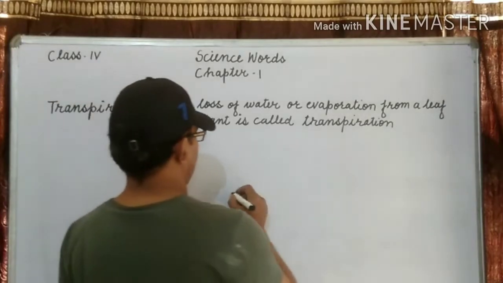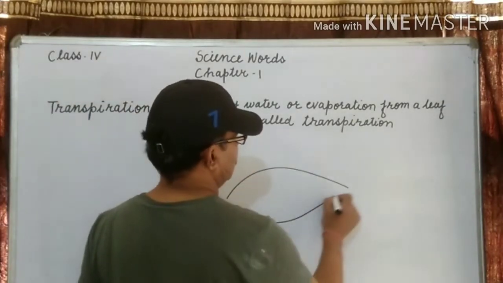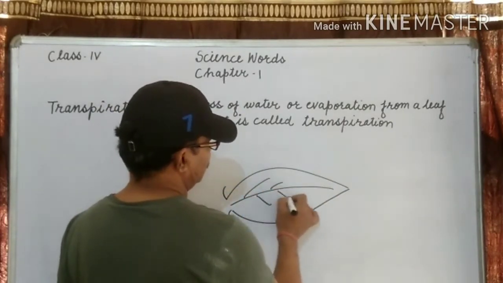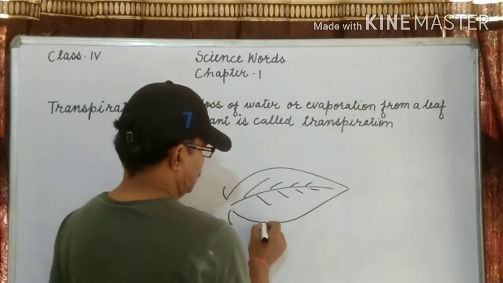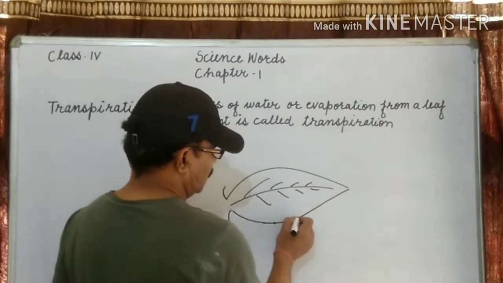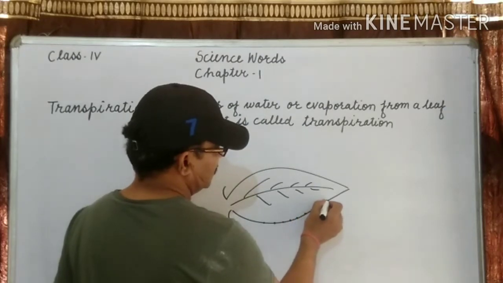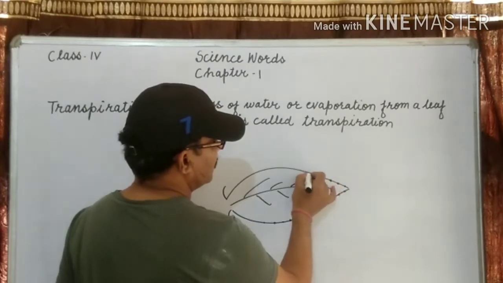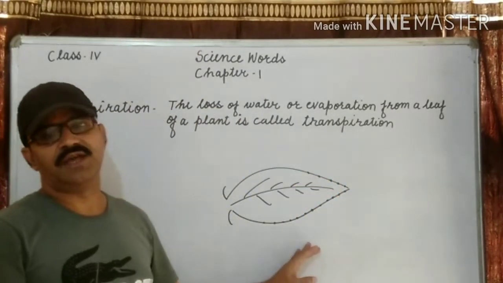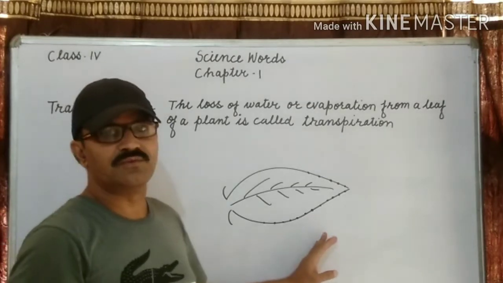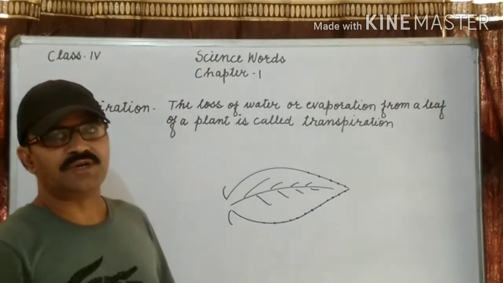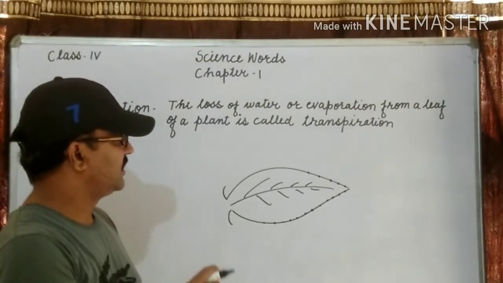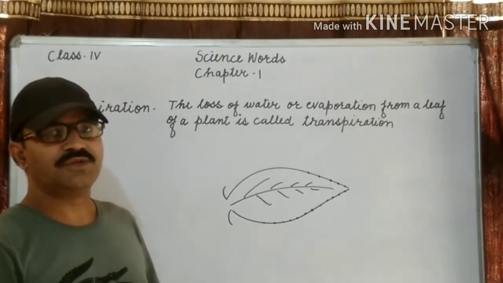How does transpiration take place? This is the leaf. On the lower surface of the leaves, some tiny holes are present. These tiny holes are called stomata. They are not visible with our naked eye. We can see only through the microscope. With the help of the stomata, transpiration is done. What are the functions of the stomata?